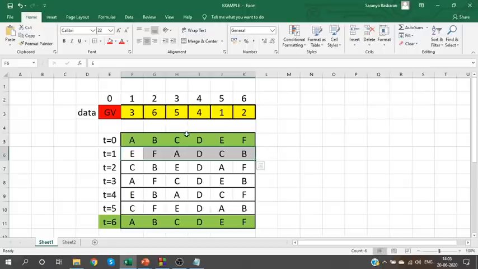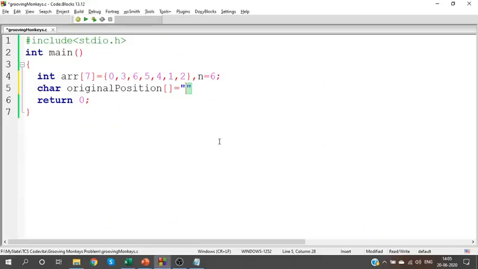So to implement that, I'm having it as a character array. This character array has 6 monkeys A, B, C, D, E, F. Okay, and the 0th index should be ignored. So the 0th index is 0, and from 1 to 6 we have A, B, C, D, E, F. This is the original position of the monkeys.